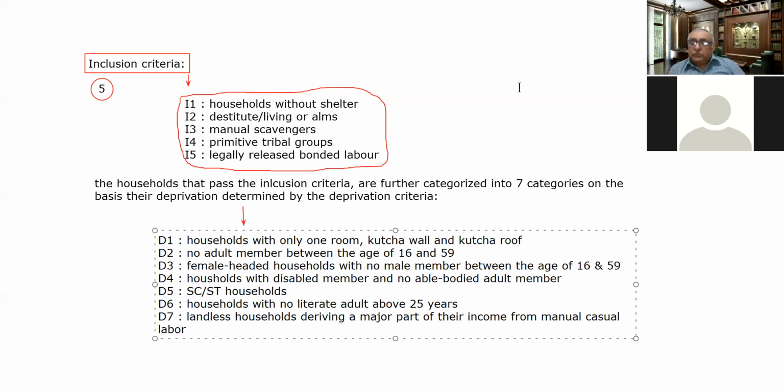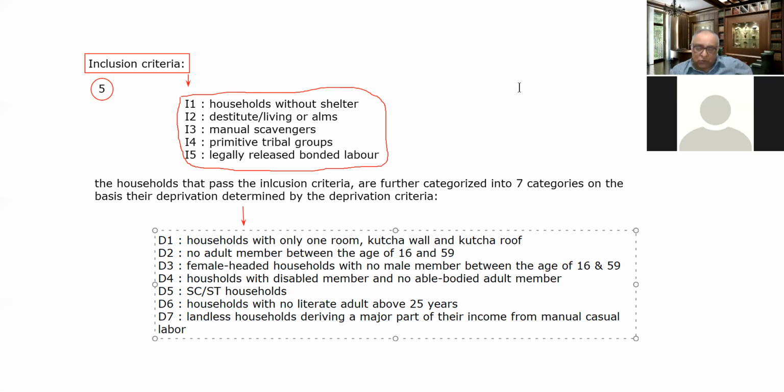Then we discussed the identification of the poor in India. The poor are identified by the state governments on the basis of the Socio-Economic Caste Census held in 2011, which is held every 10 years. There is a 3-stage process.